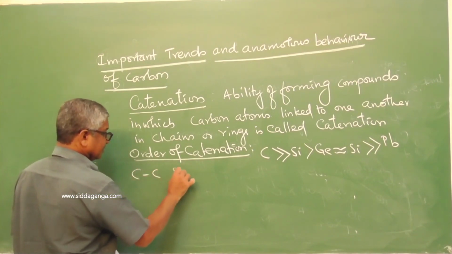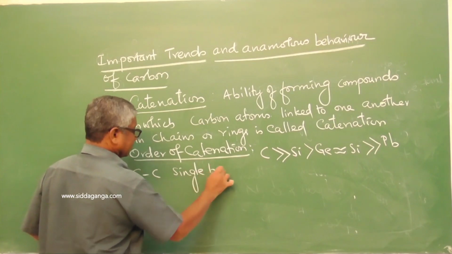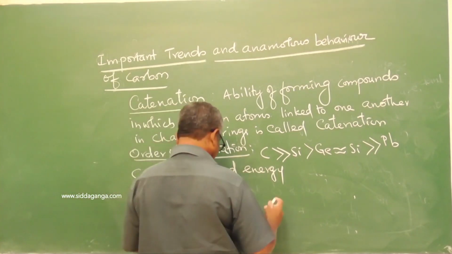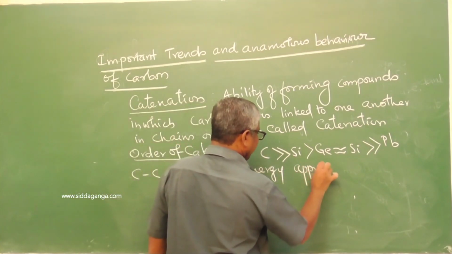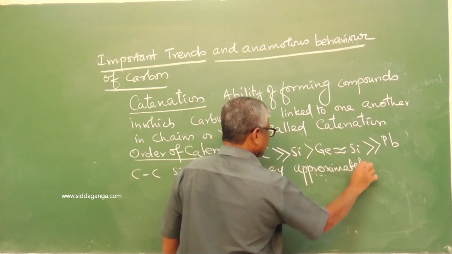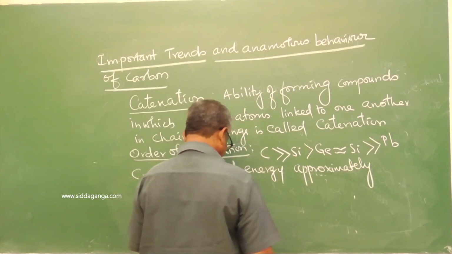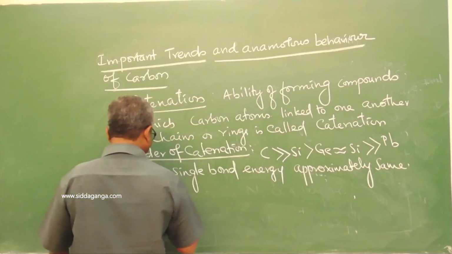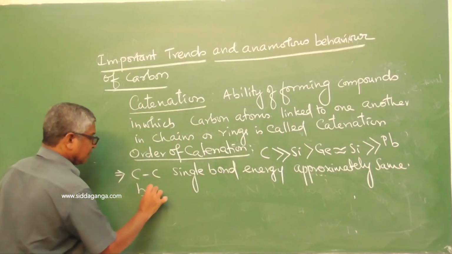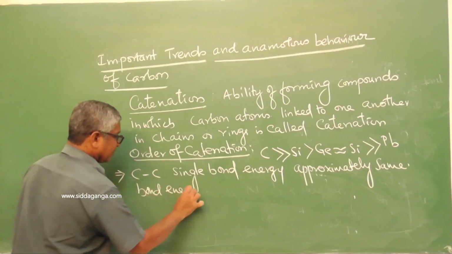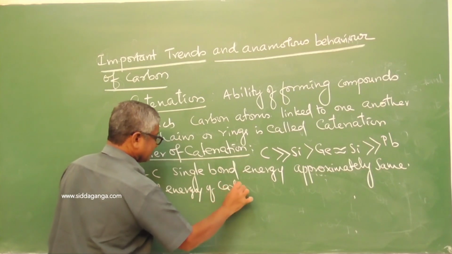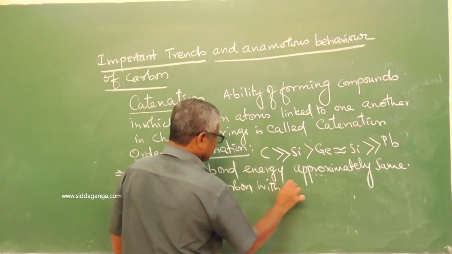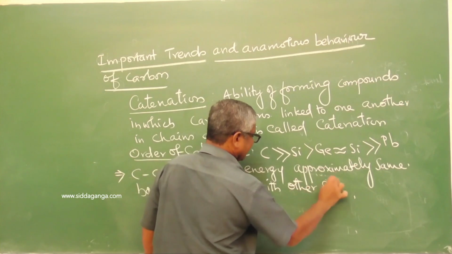The carbon single bond energy is approximately the same as the bond energy of carbon with other elements.